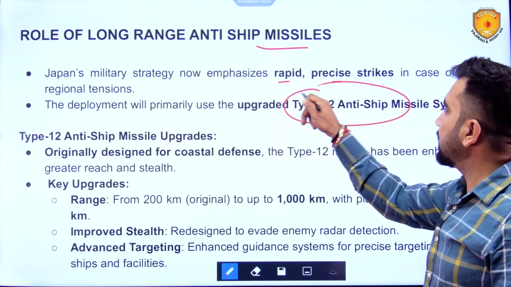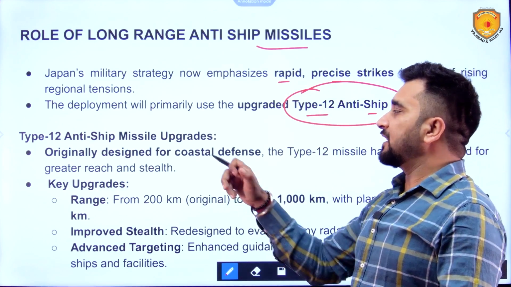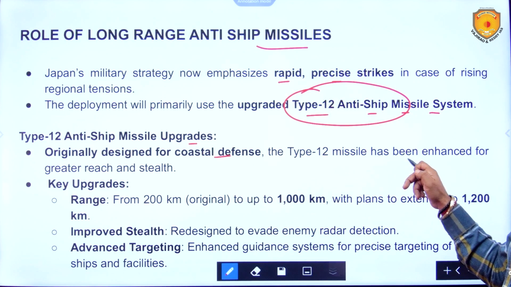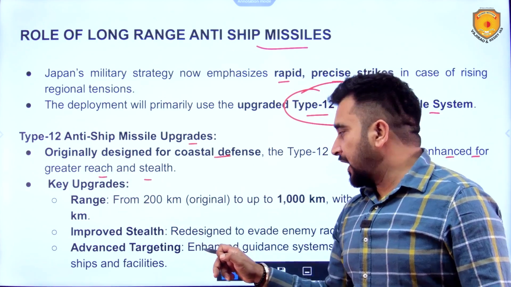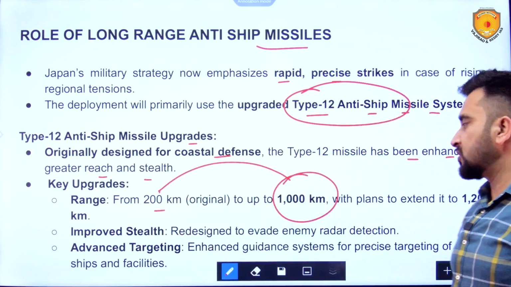It has been upgraded to the Type 12 anti-ship missile system. So, what is this Type 12 anti-ship missile system? It is designed for coastal defense. The Type 12 missile has been enhanced for greater reach and stealth. The range is 1000 kilometers. Earlier, it was 200 kilometers only.